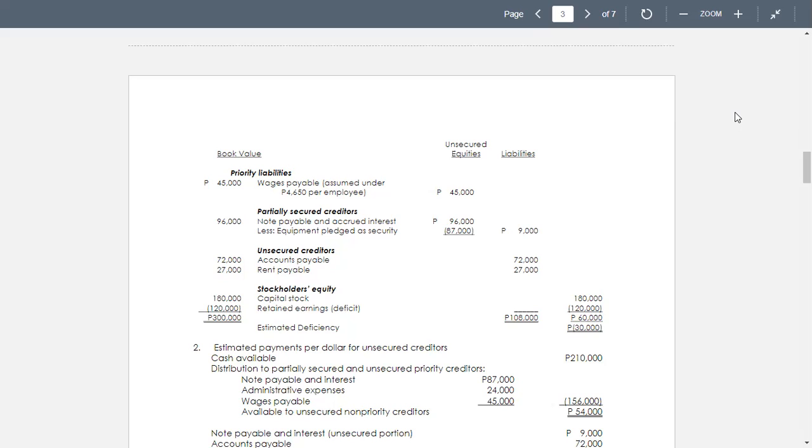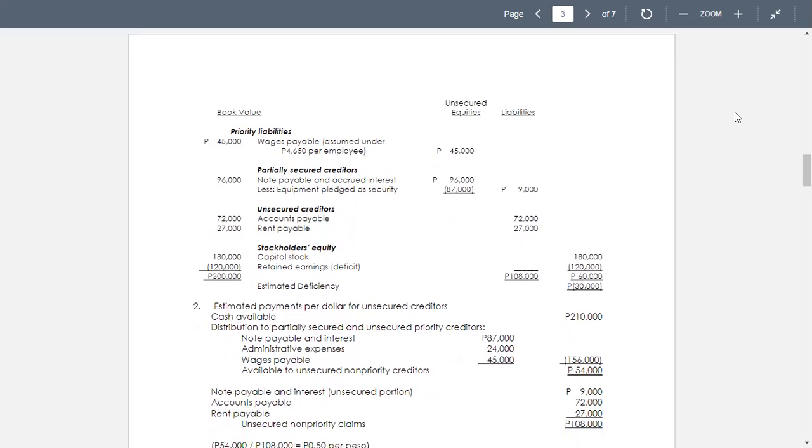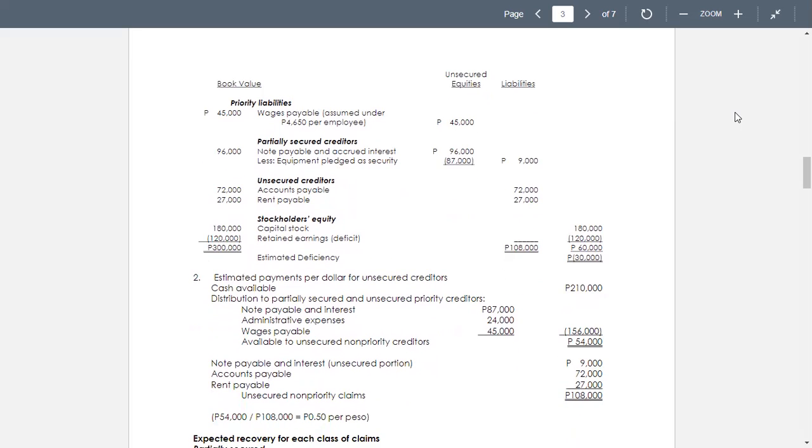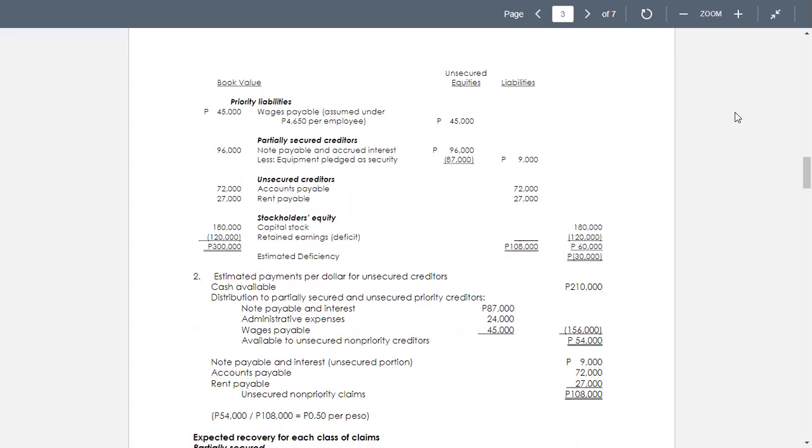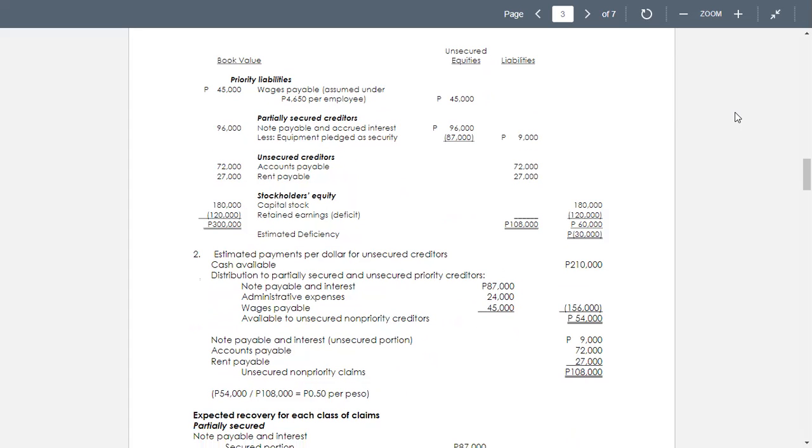454,000. Okay, now we have the administrative expense of 24,000. It's given down, including custody fees are 24,000. So we now get the total 108,000, the unsecured non-priority claims. So dividing 54,000 by 108,000, that's 50 cents per peso.